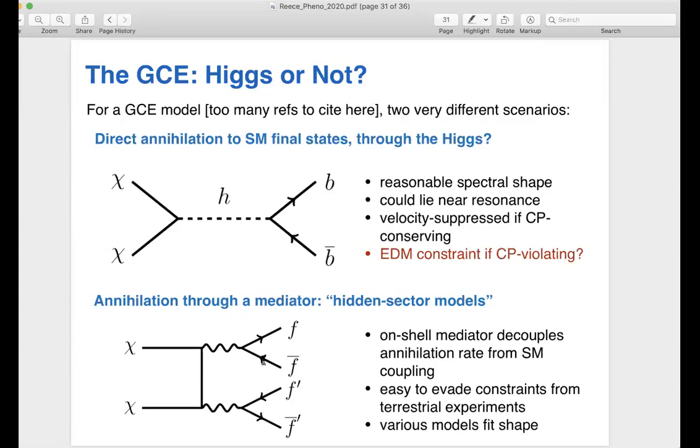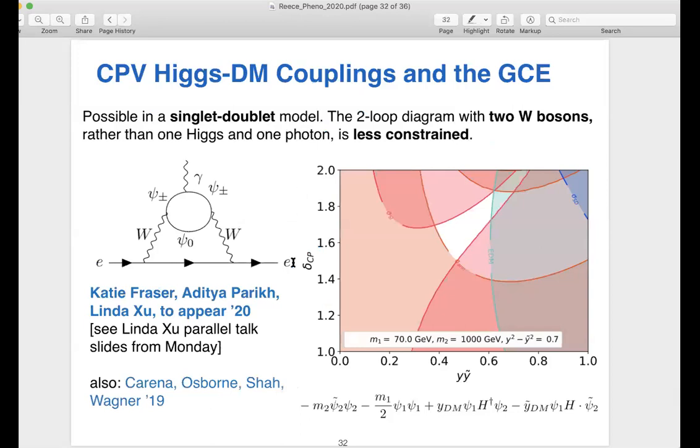Okay, so it's not hard to build models that fit the galactic center excess. But I think there's a very interesting question, given that we think the Higgs is important, of can you do it with this first kind of model? And there I want to mention some nice work by 3 students at Harvard, Katie Fraser, Aditya Parikh, and Linda Xu. Linda gave a parallel talk on this on Monday, so you can see her slides. There was also some related work last year by Karina, Osborne, Shaw, and Wagner.